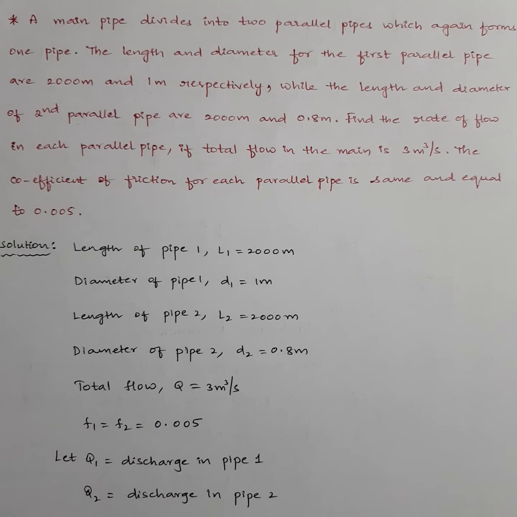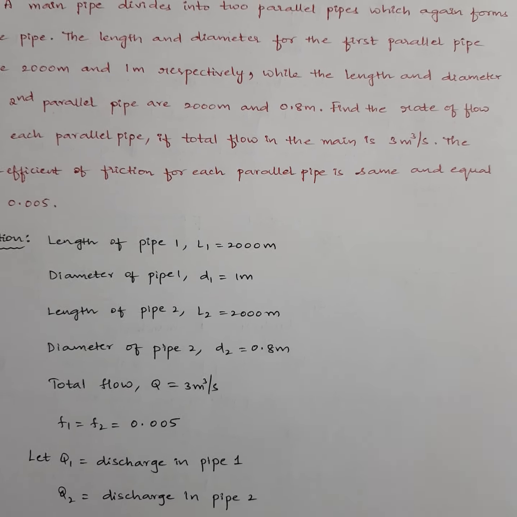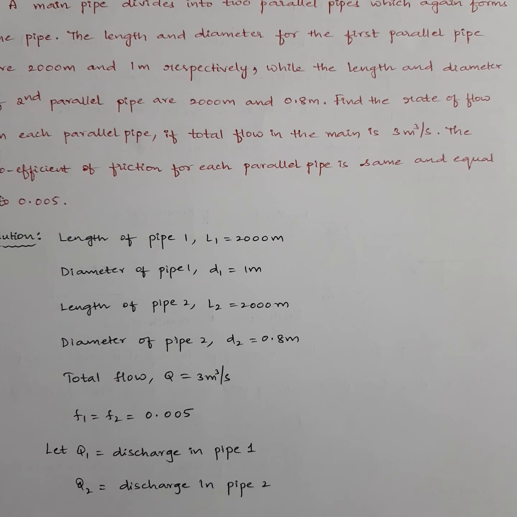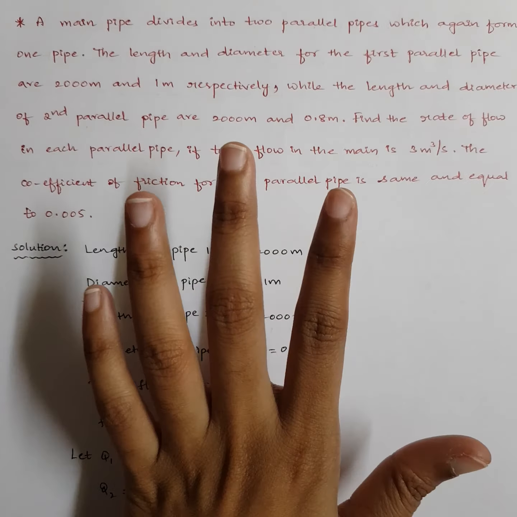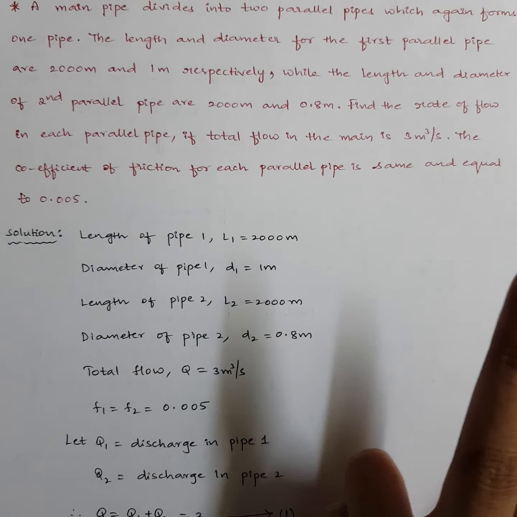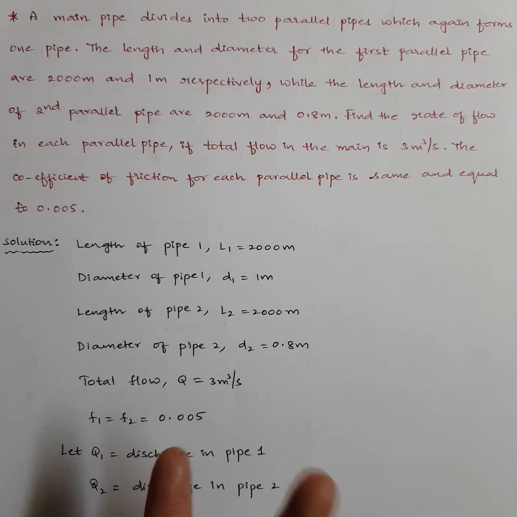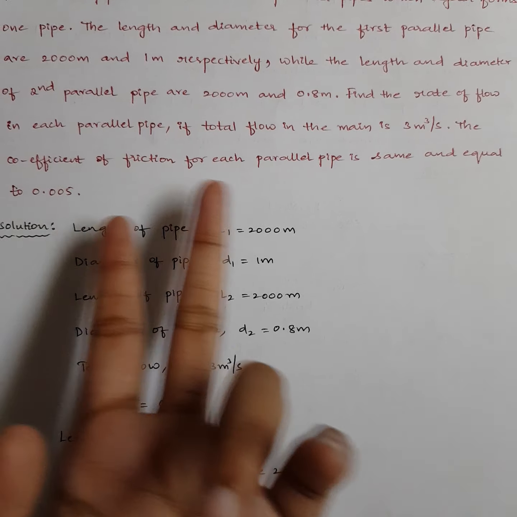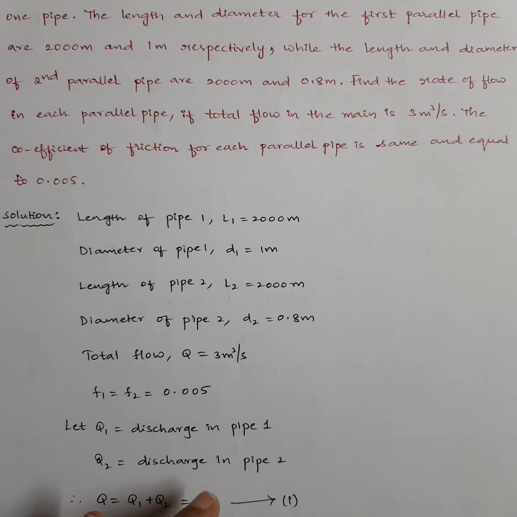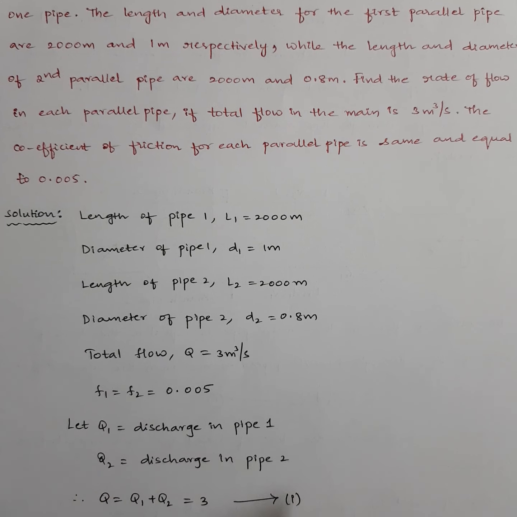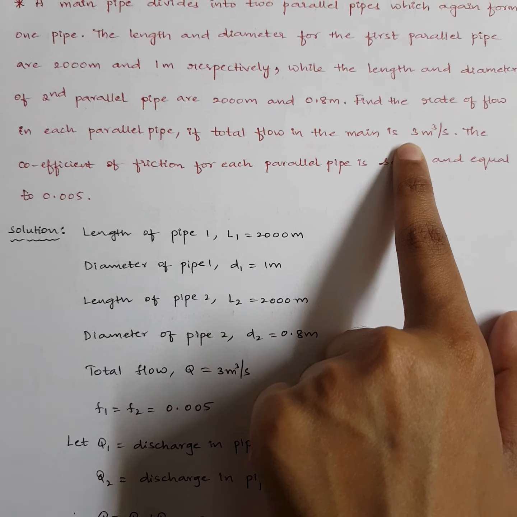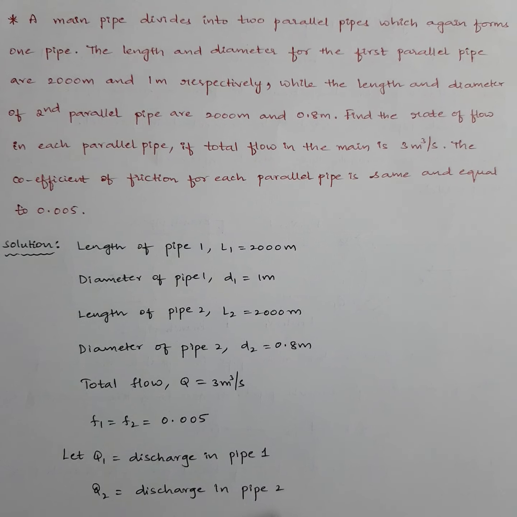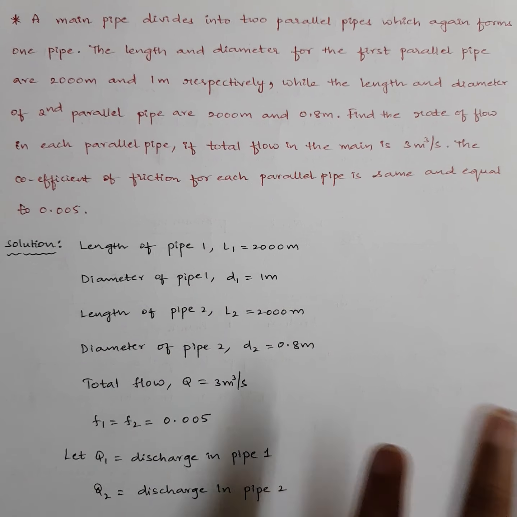The coefficient of friction for each parallel pipe is same and is equal to 0.005. So it's a very simple question. They gave us one branch pipe dividing into two pipes, which is like our earlier figure. So he's asking us to calculate discharge through each parallel pipe, means he is asking us to calculate the values of Q1 and Q2. He gave us total Q. We have the equation Q equal to Q1 plus Q2, right? So Q1 and Q2 are to be calculated.